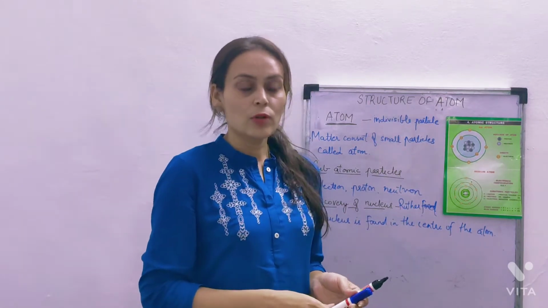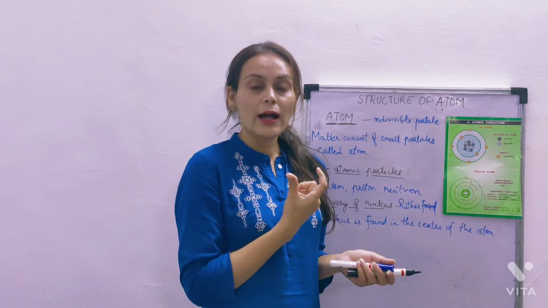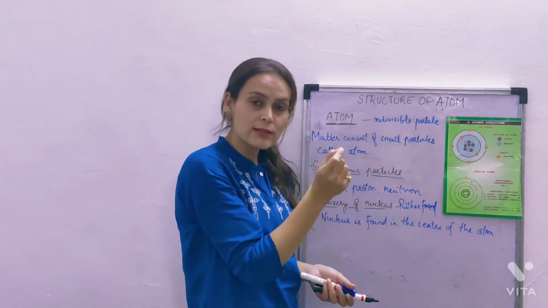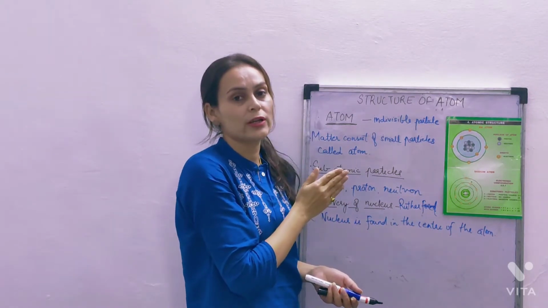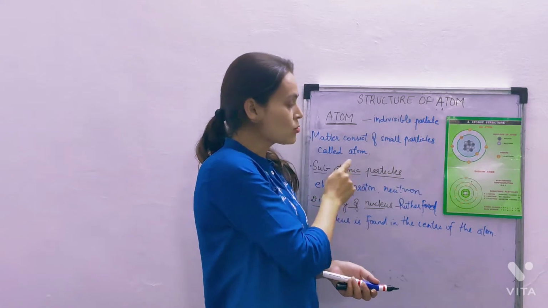What is an atom? As you all know, in Greek, the meaning of atom is indivisible particle. It means the smallest thing which cannot be further subdivided. That is called an atom. Matter consists of small particles called atoms.